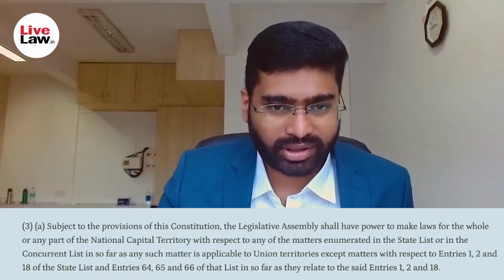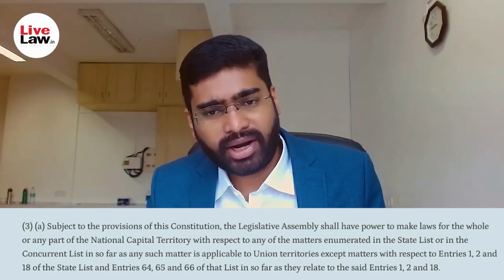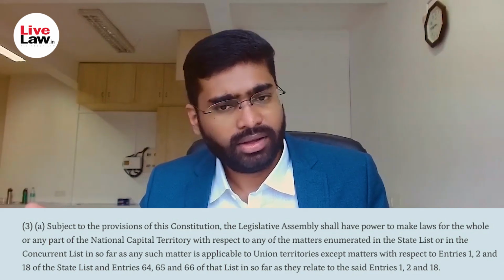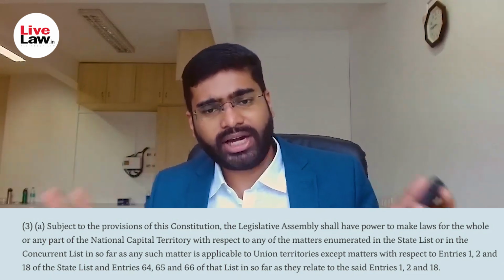So the Supreme Court noted that this article has specifically exempted 3 entries. Only 3 entries have been exempted. Services is not exempted. Entry 41 is not exempted. So since entry 41 is not exempted, going by Article 239AA, the Delhi Assembly will have powers. This is the long and short of the Supreme Court judgment, that it's primarily based on the text of Article 239AA, sub-article 3, sub-clause A. This is basically the basis of the Supreme Court's judgment.